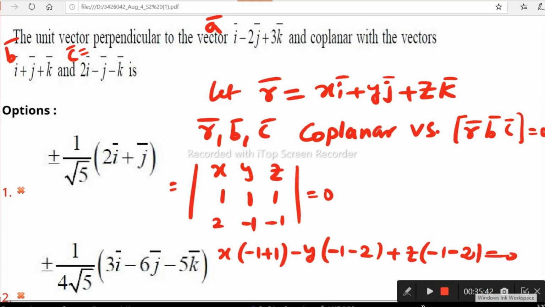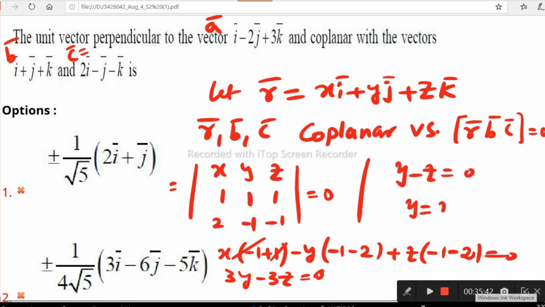Now the x term gets cancelled. What you got is minus y of minus 3, that is 3y. 3y minus 3z is equal to 0. So 3 gets cancelled and you get y minus z equal to 0. Y minus z equal to 0 means the y and z coordinates are equal in our required vector. The j and k coefficients must be equal.